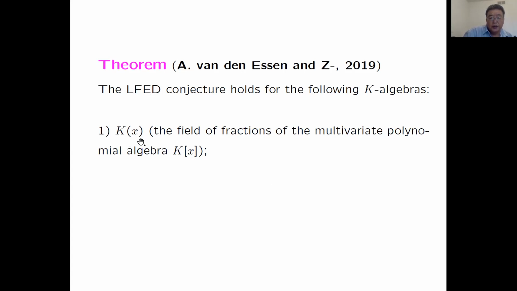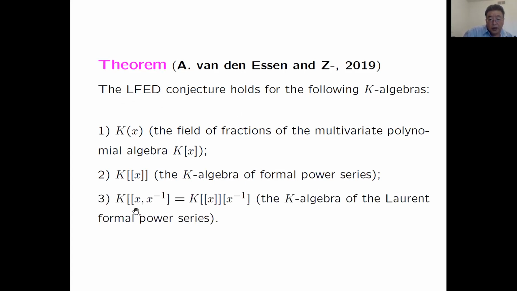Second, the K-algebra of formal power series, so LFED is also true there. Third, the K-algebra of Laurent formal power series, or just localizing at x the formal power series algebra. So for these three algebras, this conjecture is true.